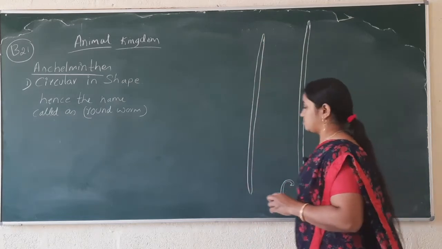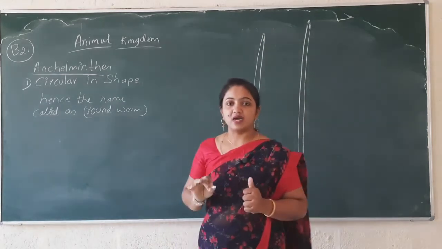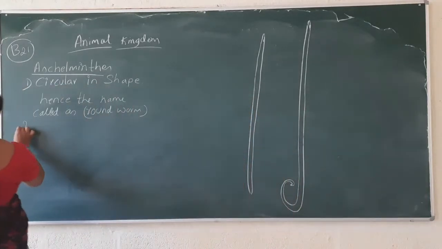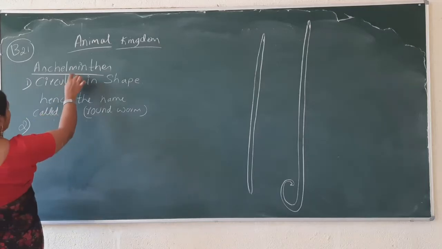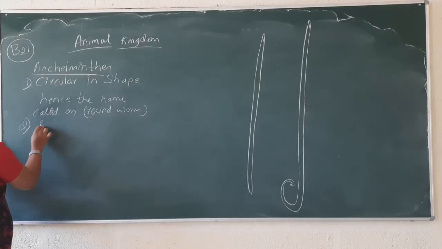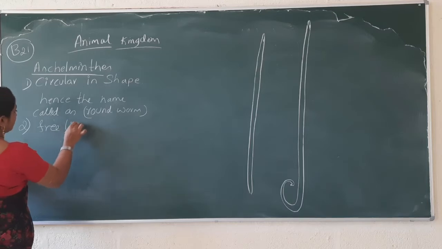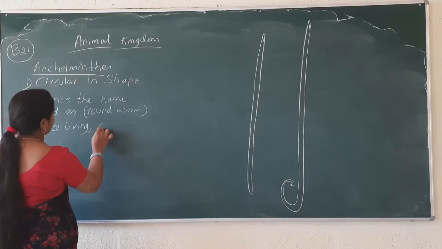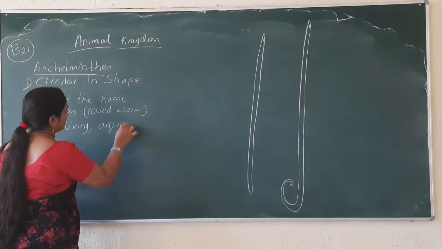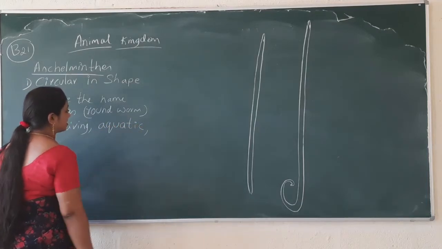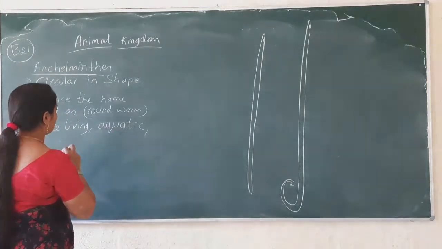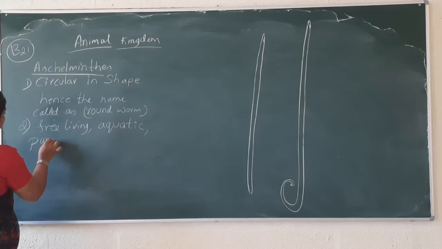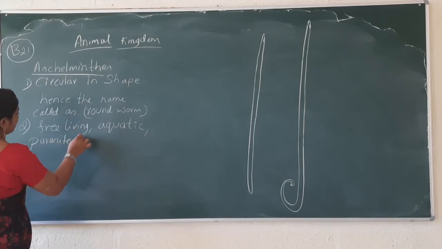All right. So the next is the habitat of the organisms. If we study the habitat of the Aschelminthes, some of them are free living, some are available in water media, which means they are present in aquatic form. Some of them are parasites.